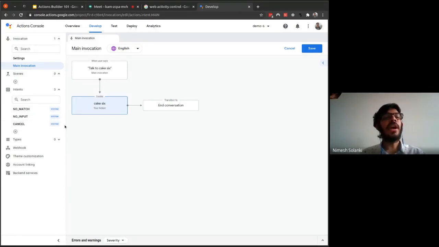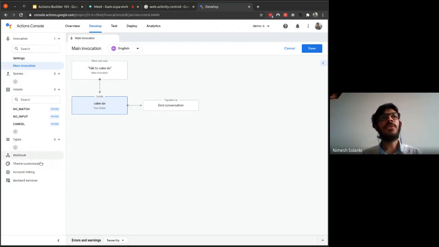So at any point in the conversation, if the user says something, this particular intent will be matched, and we don't have to write code for that. These are all the system intents. It will automatically invoke, and things will be taken care of for us. Over here, these are the types. We'll be using types soon, so I'll talk more about that then.